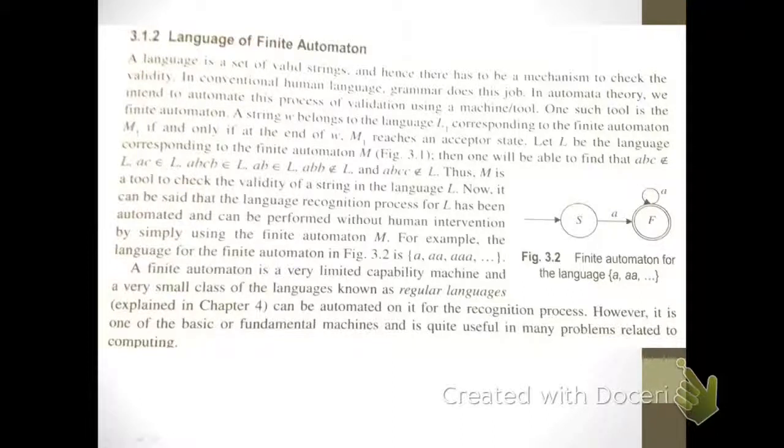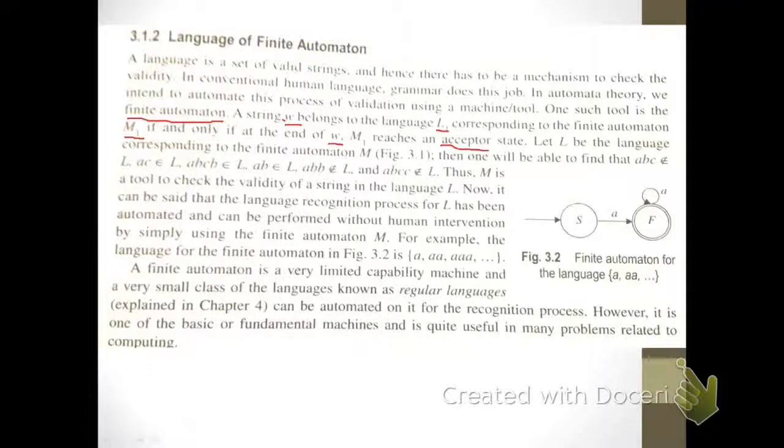One such tool is the finite automata. A string W which belongs to the language L1 corresponds to the finite automata M1 if and only if at the end of the fetching of string W, M1 reaches an acceptor state or the final state.